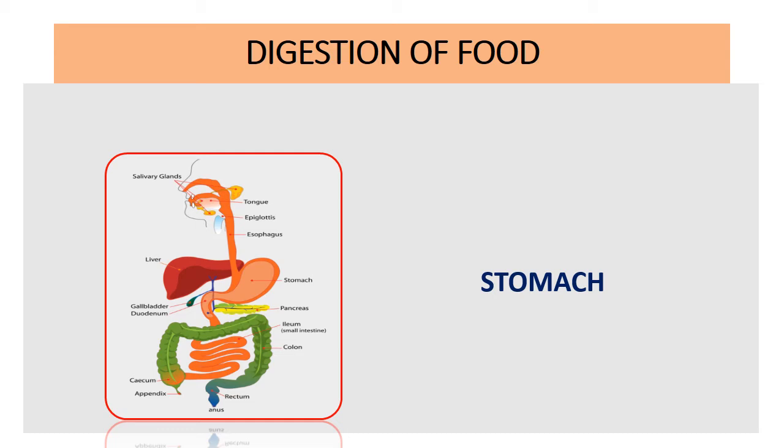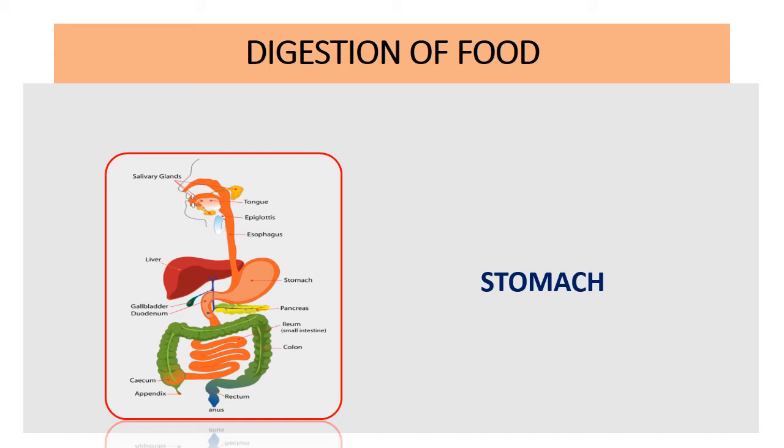The stomach is a bag-like structure containing many juices. The stomach produces gastric juice containing hydrochloric acid, pepsin and mucus. The hydrochloric acid kills the microbes present in the food. The pepsin produced in the stomach helps in breaking down proteins into polypeptides. The mucus which is secreted prevents the inner walls of the stomach from the corrosion of the hydrochloric acid.